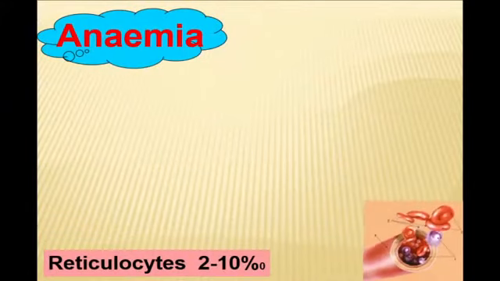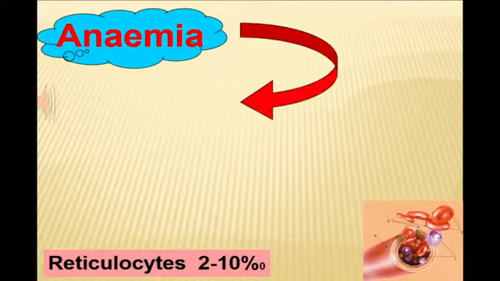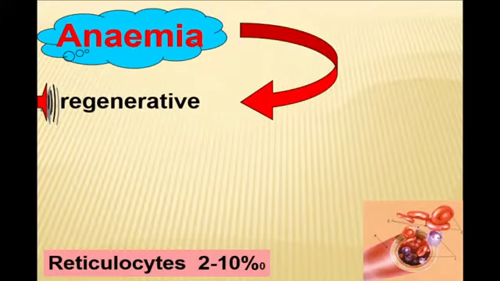When we are talking about anemia, we must obligatorily characterize it depending on the activity of bone marrow, which may be assessed by the level of reticulocytes in peripheral blood, and I'll draw your attention that reticulocytes are counted in promille, because other elements we can count in grams per liter or percentage, but reticulocytes are counted in promille. Reticulocytes are young erythrocytes which characterize the activity of bone marrow.